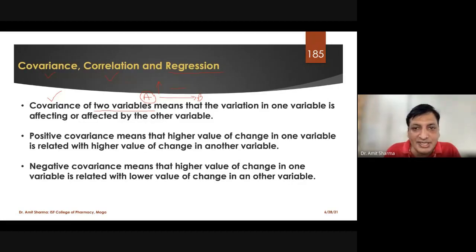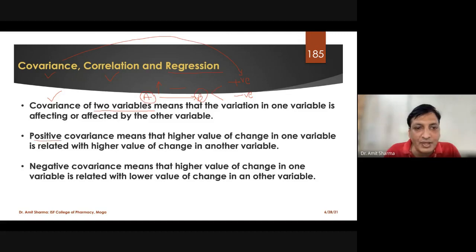The changes which come in b are divided into two different types. Either we see the changes in terms of positive or in terms of negative, or we can say we have a negative covariance or a positive covariance.